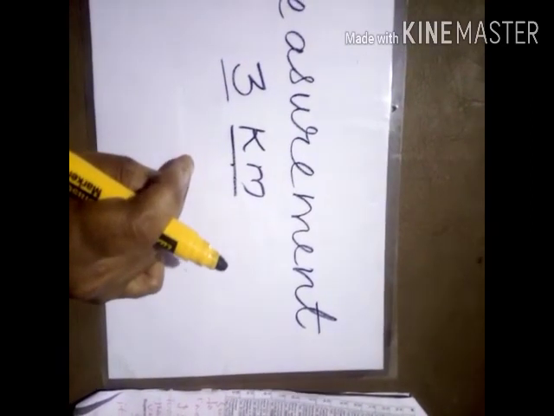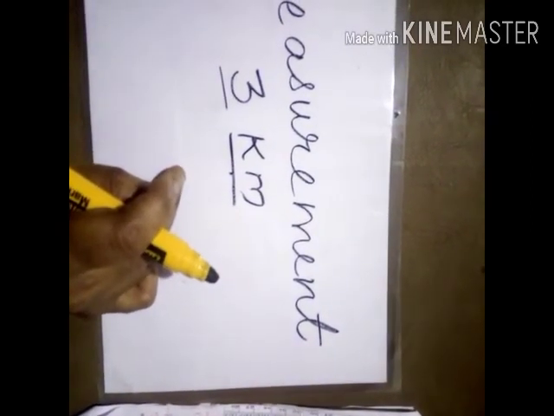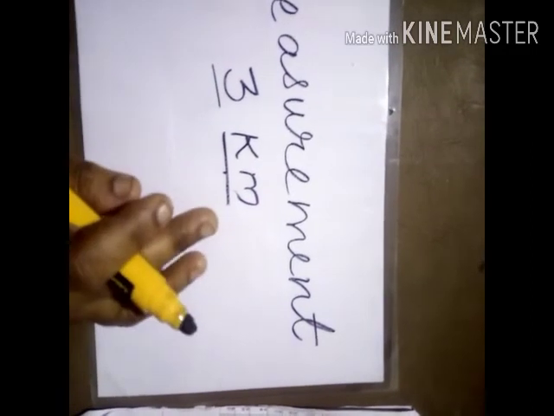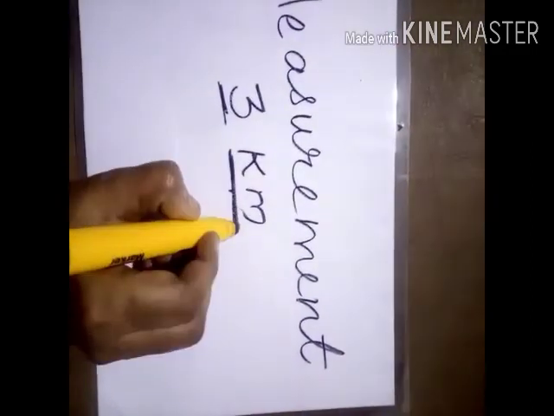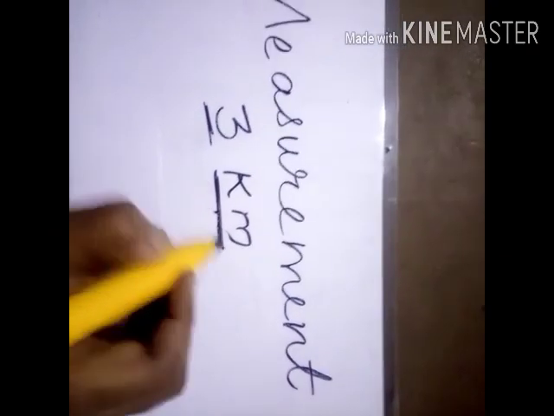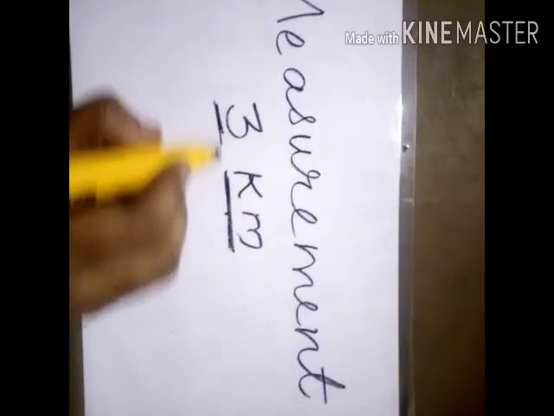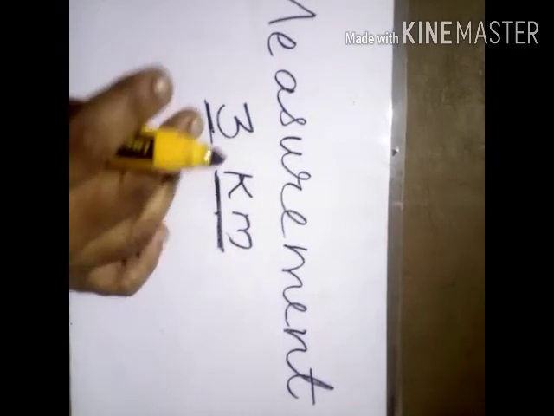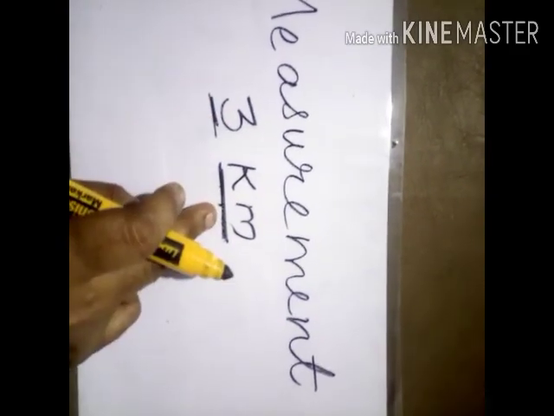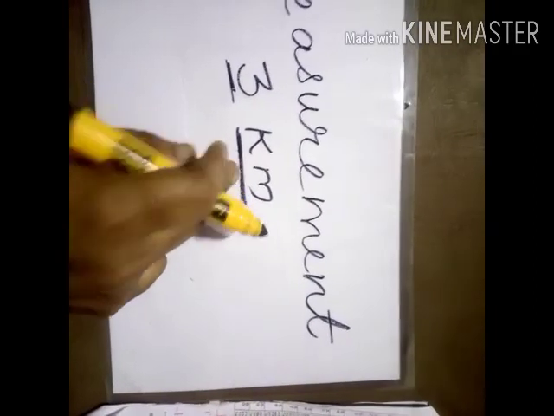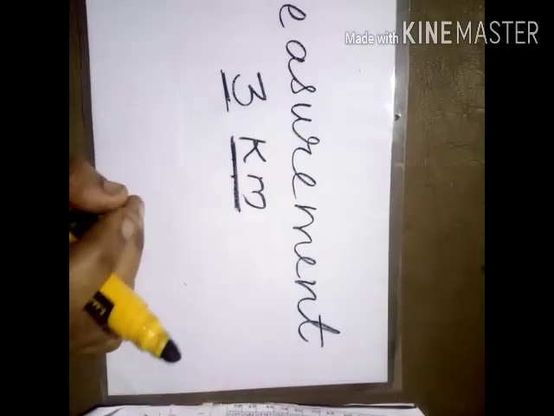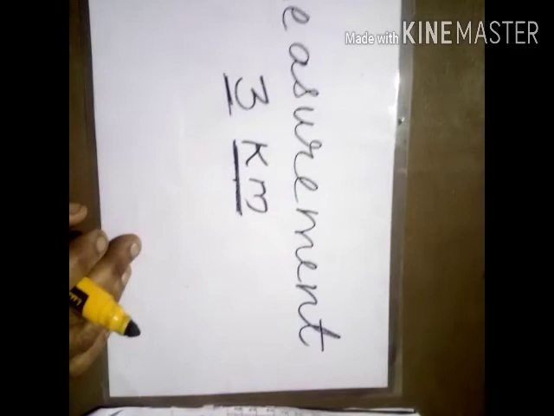So, measurement always has 2 things: a number and a unit. The measurement has 2 parts, a number and a unit. In physics, units are very, very important.